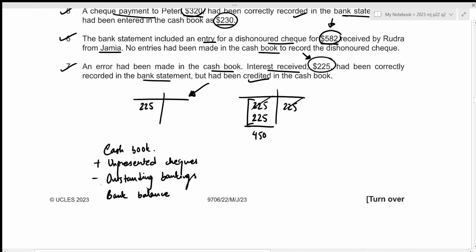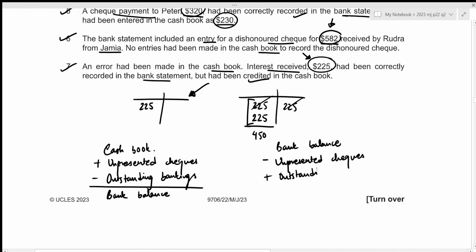And it is going to be the exact opposite if we start with our bank balance. So in this case, we would need to subtract the unpresented checks and add all of our outstanding bankings. And this will result in our cash book balance.